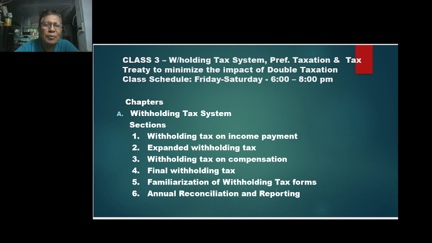Withholding tax on income taxation, expanded withholding tax on compensation, final withholding tax, familiarization of withholding tax forms, the annual reconciliation, and reporting. These are what would be covered under withholding tax, where we follow the approach of practical application for purposes of complying with it, as well as the other salient features of the withholding tax system.